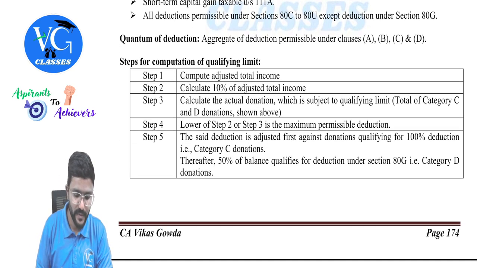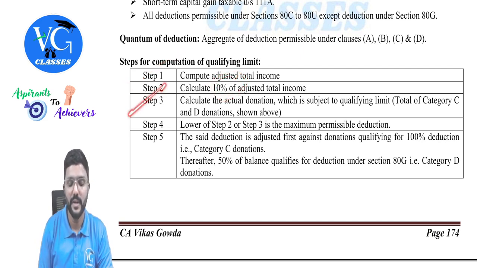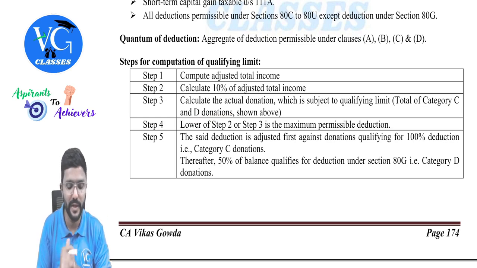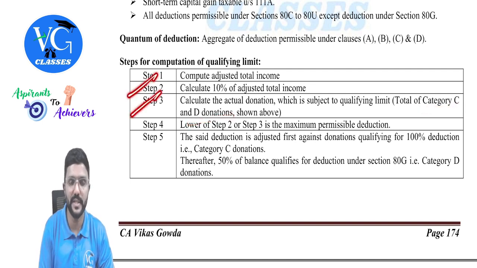Okay, fine, sir. So calculate adjusted total income, take 10% of it. Then in step 3, calculate what is the total amount of donations made for category C and D purpose. Add up both. Then compare step 2 with step 3.